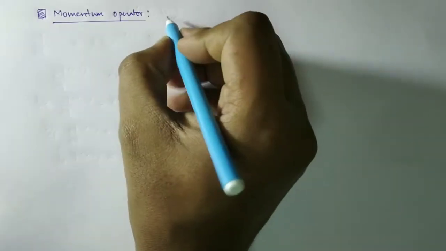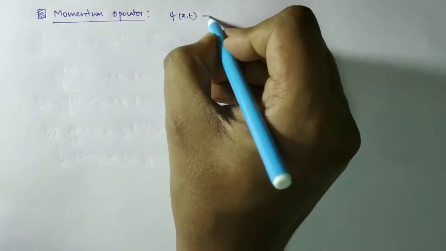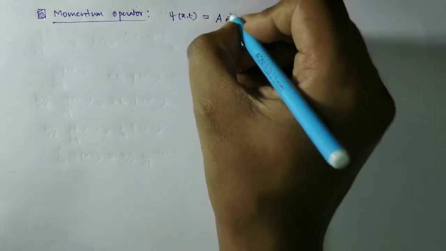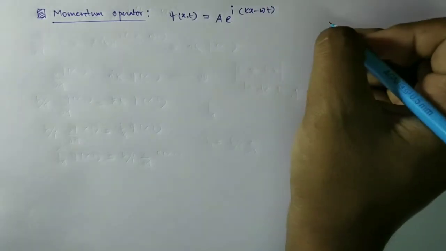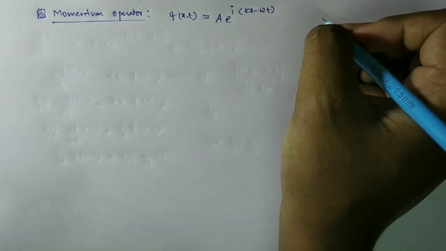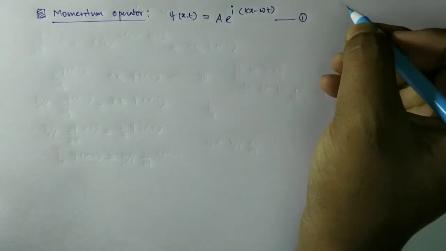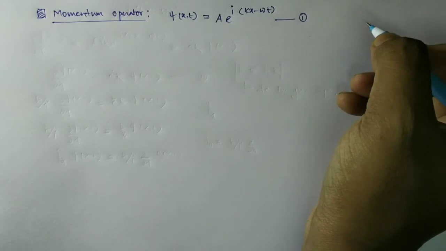The wave function is given by psi(x,t) equal to A e to the power i(kx minus omega t), where A is a constant. This is the wave function for a free particle. Call it equation 1.